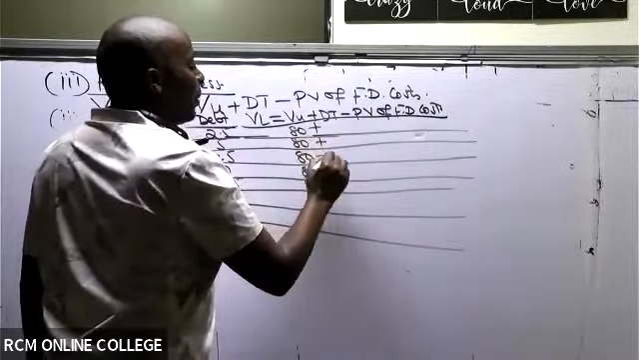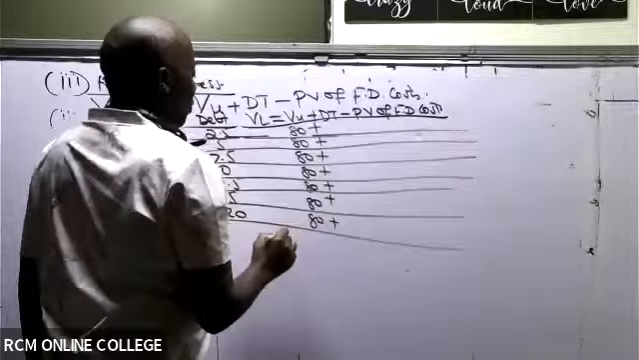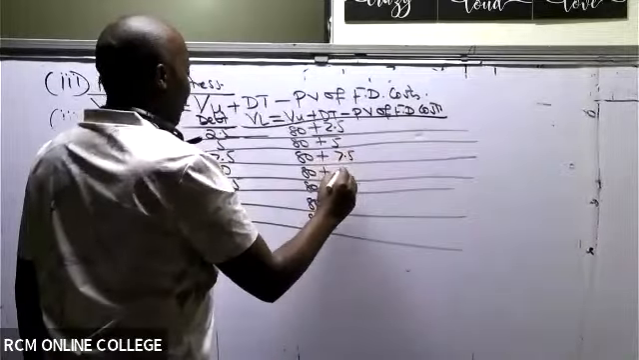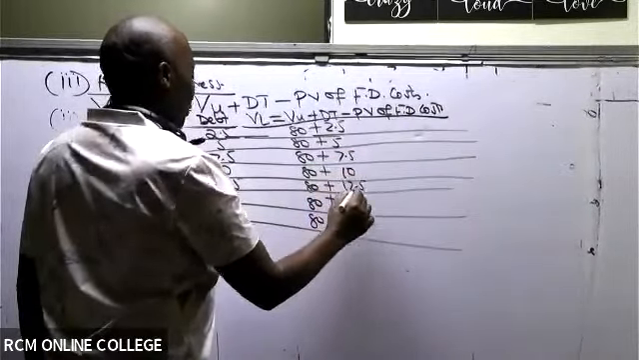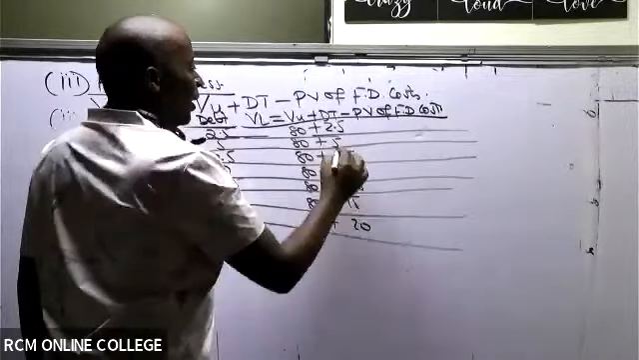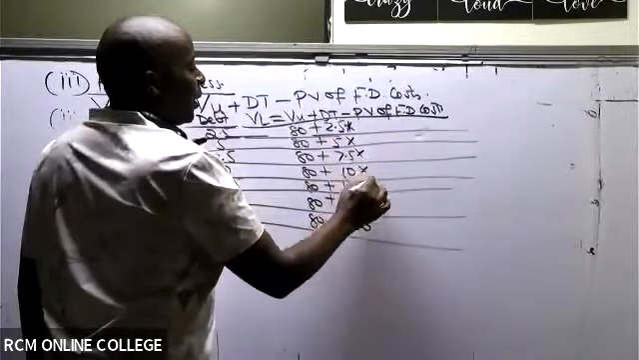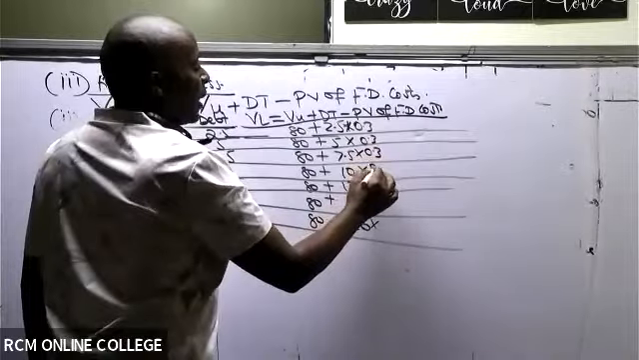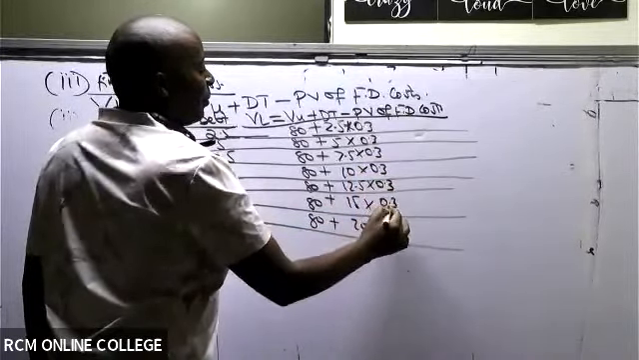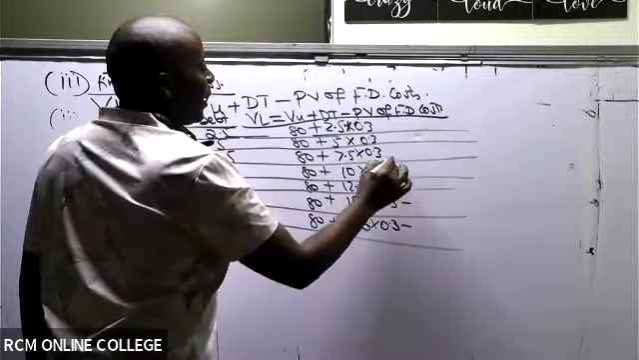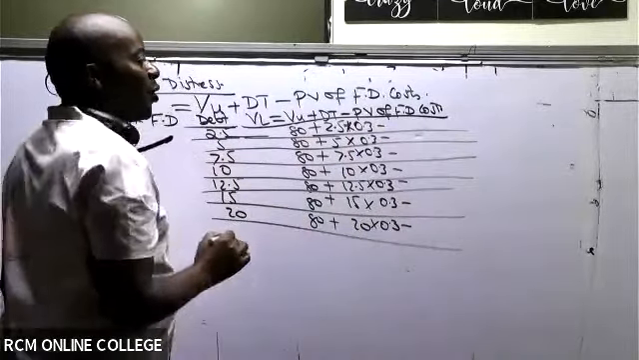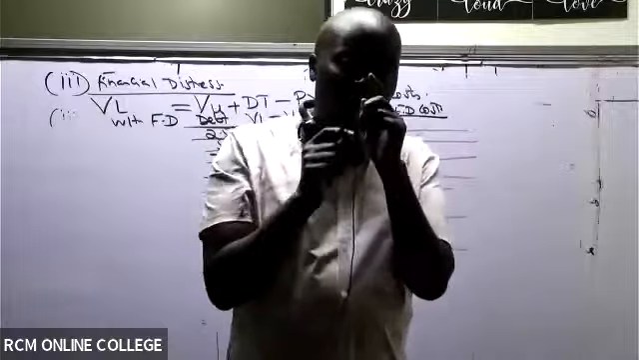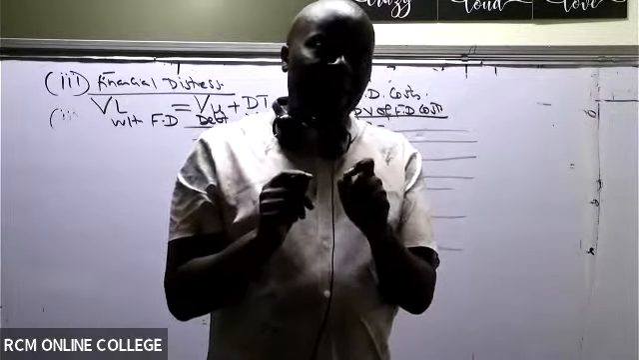So you say plus the debt amount. The debt amounts are these ones: 2.5, 5, 7.5, 10, 12.5, 15, 20, times tax. And tax is 0.3. Then minus the present value of financial distress. You'll always be given the financial distress cost as one figure. It doesn't keep on fluctuating.